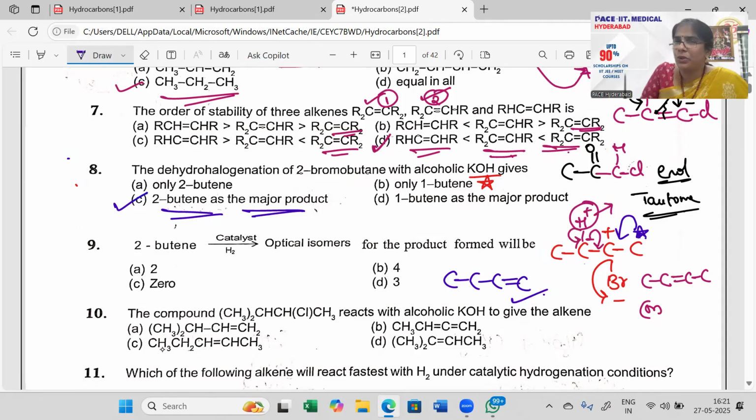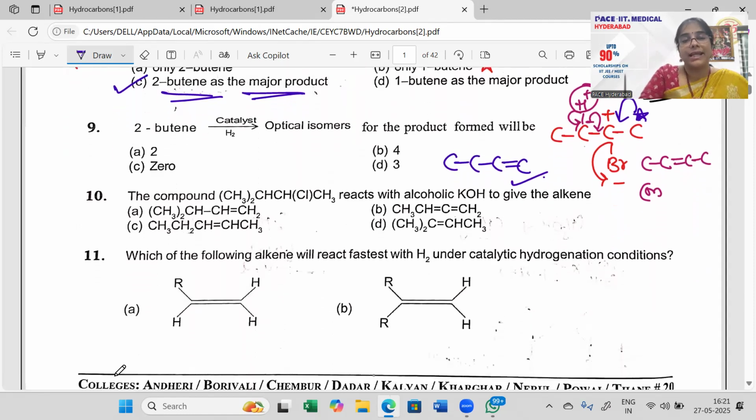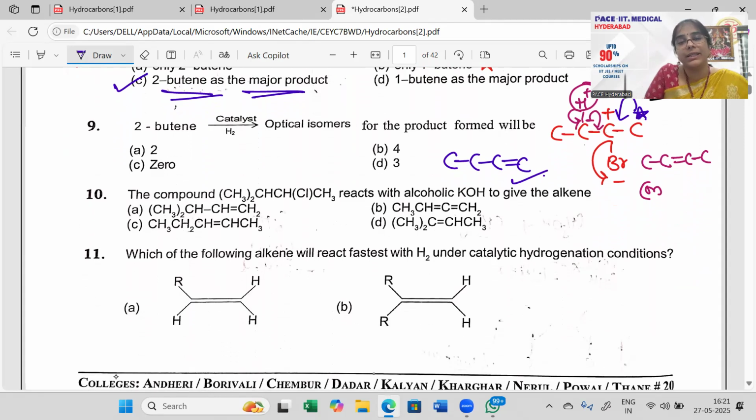All right, because you are getting both but-1-ene and but-2-ene, but but-2-ene is your major product because of hyperconjugation. Stability here is because of hyperconjugation. Remember this. All right. Next, 2-butene in the presence of catalyst, optical isomers formed for that product will be what?